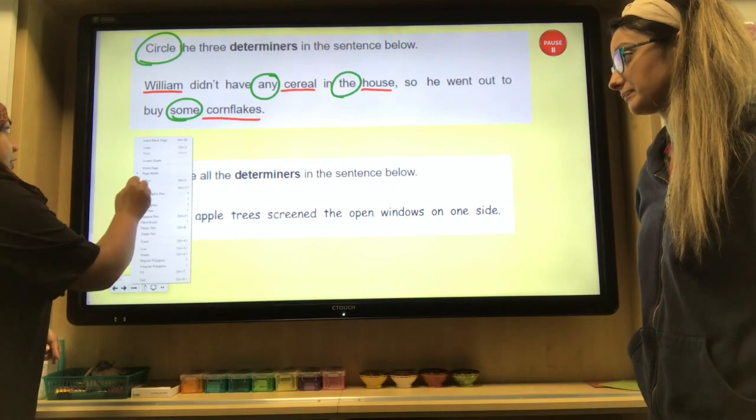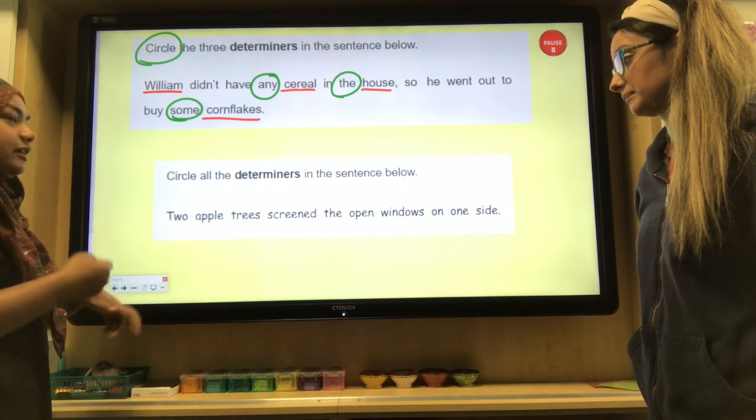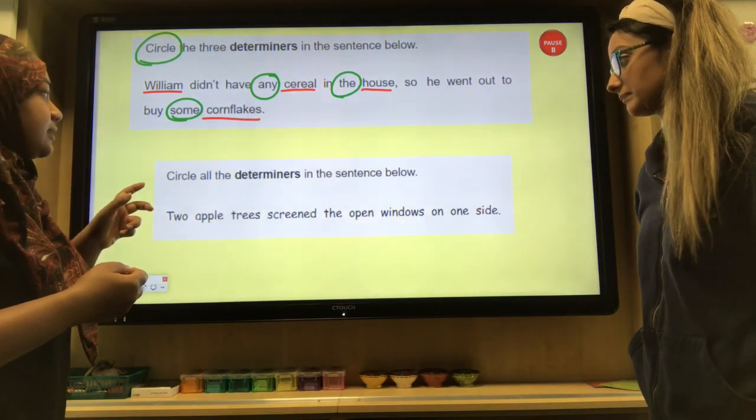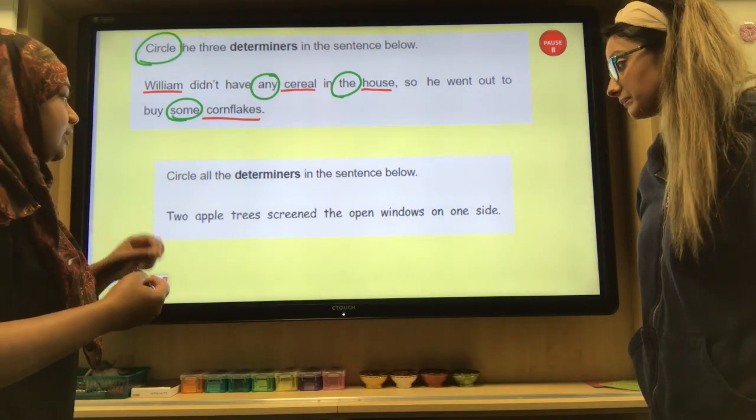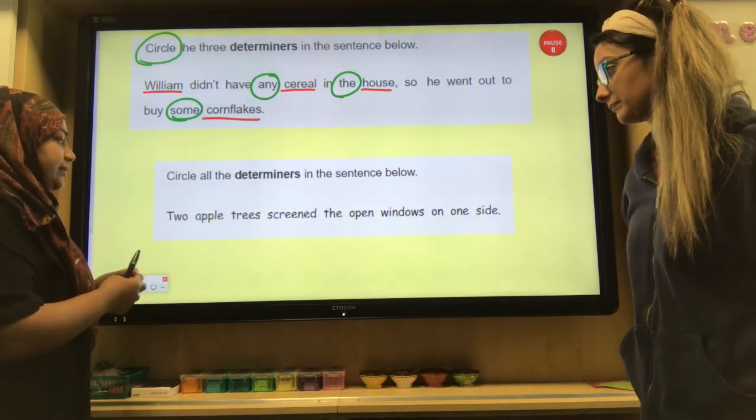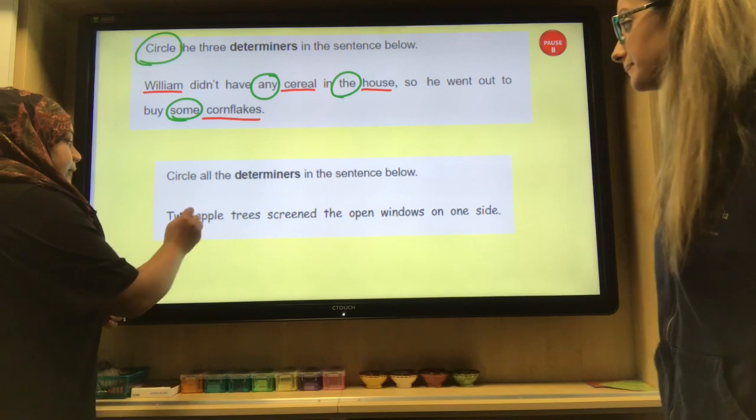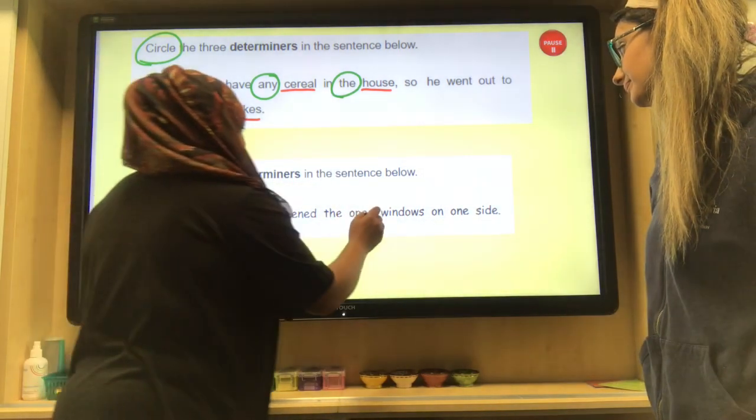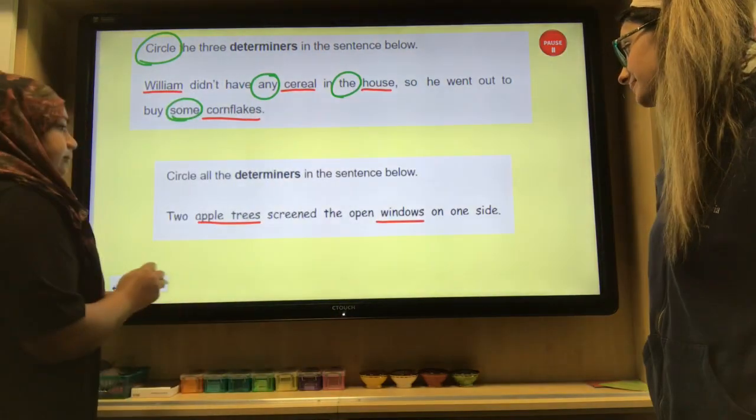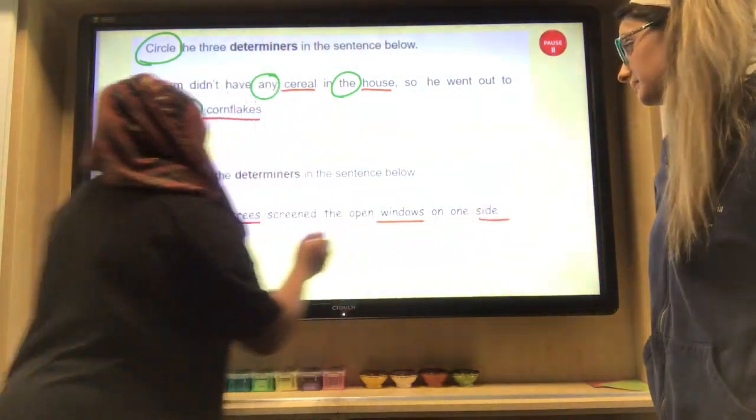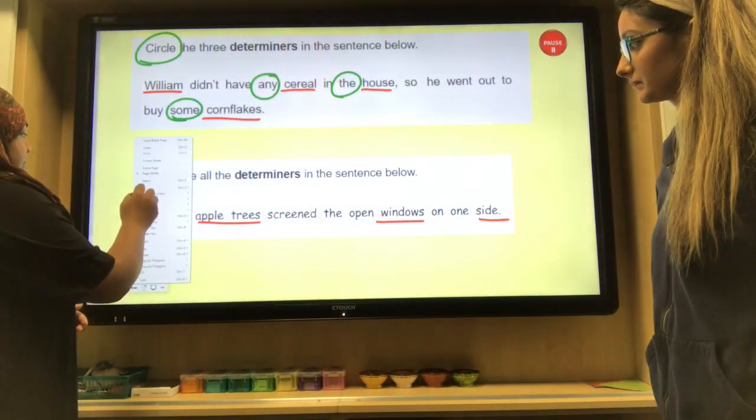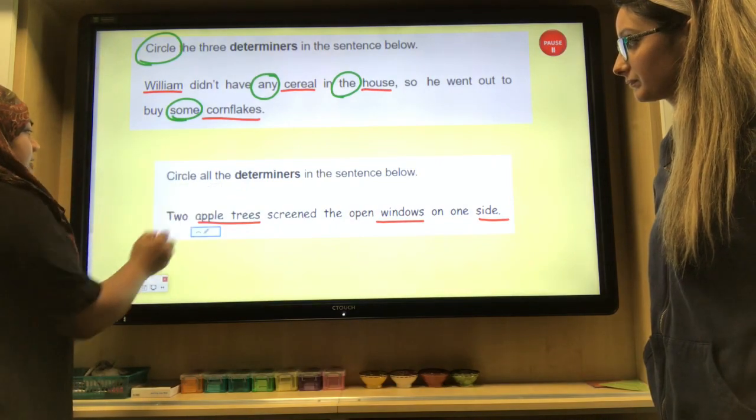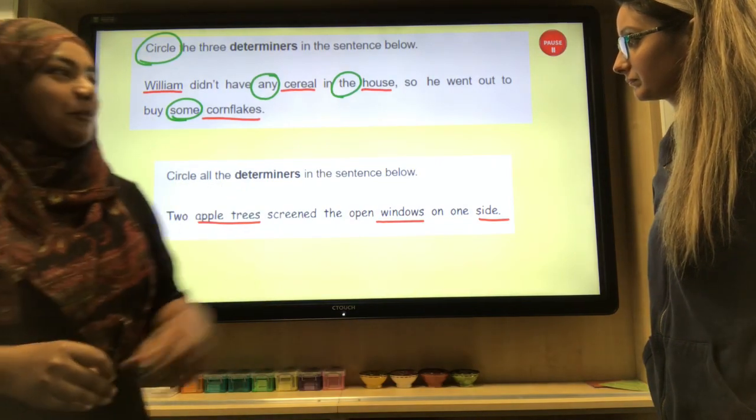Right, Mrs. Gale, we're going to use that same strategy. I'm going to underline the nouns first, and then we'll circle the determiners. So can you tell me one of the nouns in the sentence? Apple trees. Okay. Any other? Yep. Windows. Okay. Side. Great. So if we have a look then, let's see if we can identify any of the determiners because they always come before a noun.